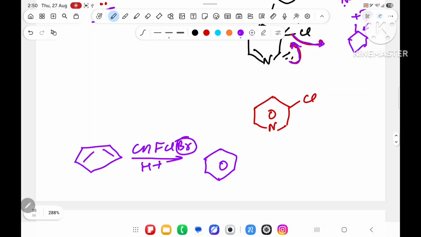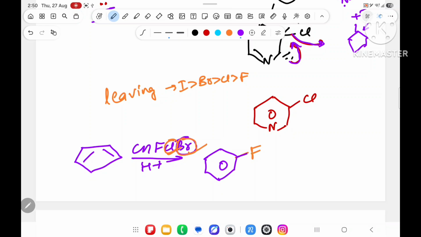The first Br will go because Br is a very good leaving group. After that Cl, because in organic chemistry you know that first iodine is a very good leaving group, then bromine, then chlorine, then fluorine. So fluorine will go, chlorine will go, where fluorine will come. So this is called abnormal Reimer-Tiemann. If you understood it, very good.